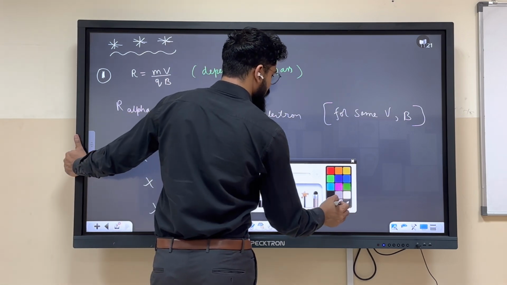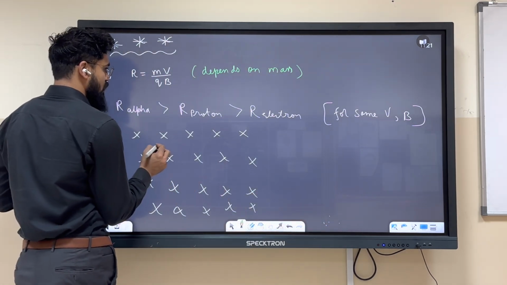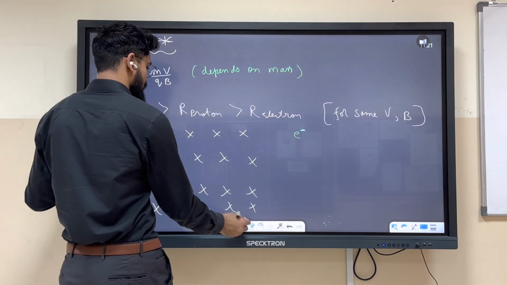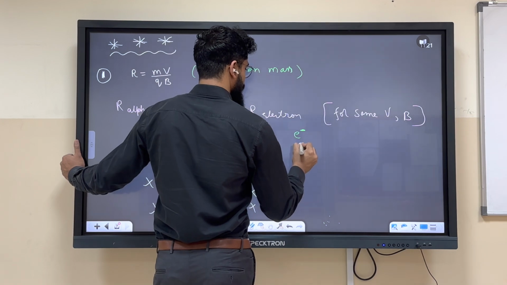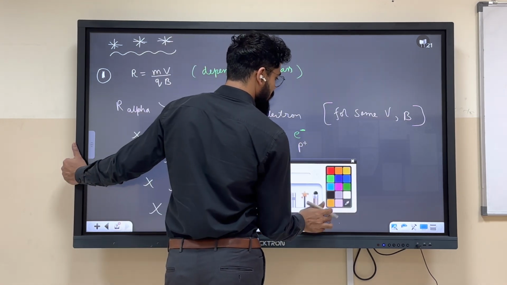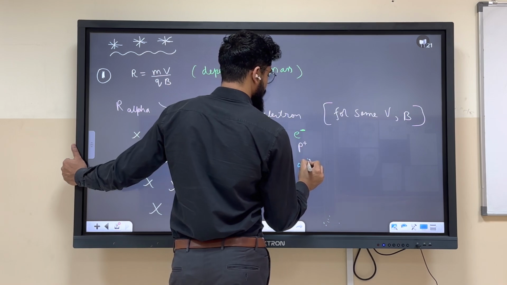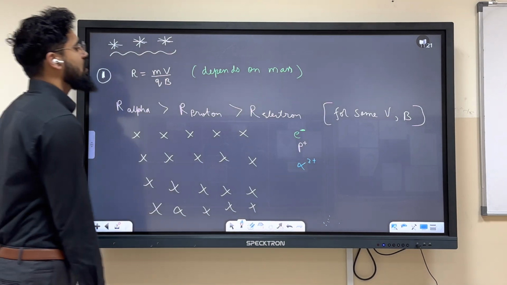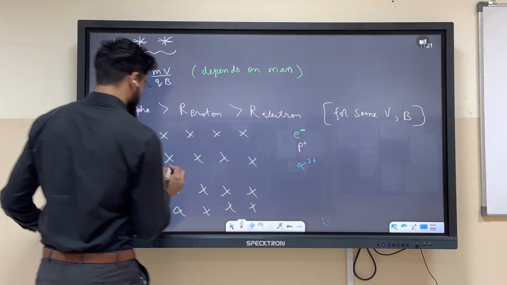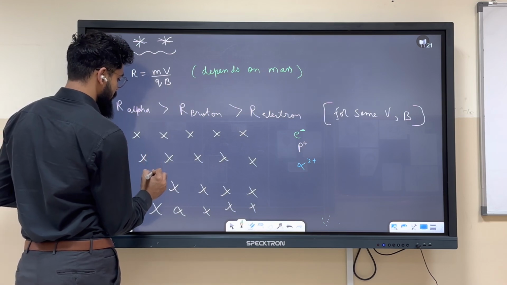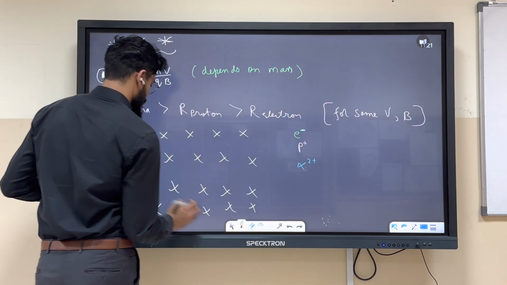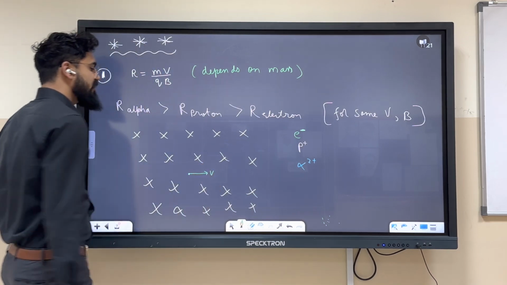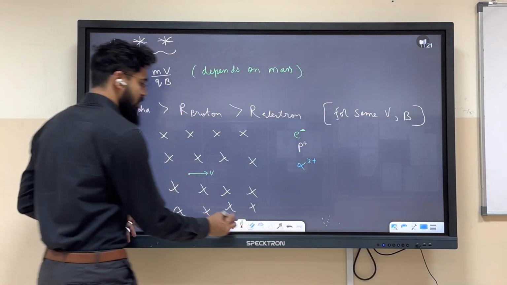Okay, so over here, if this is electron, I'm color coding it, electron, proton, and this is alpha. Okay, you all know that alpha has how much charge? 2 plus charge, correct? Okay, alpha, proton, electron. Okay, so if electron is moving with this velocity v, okay,